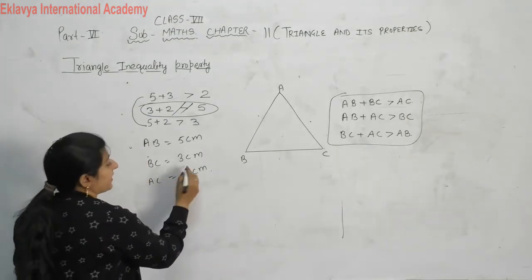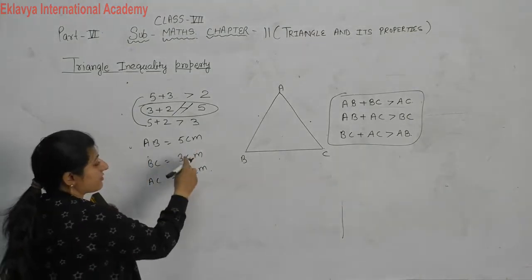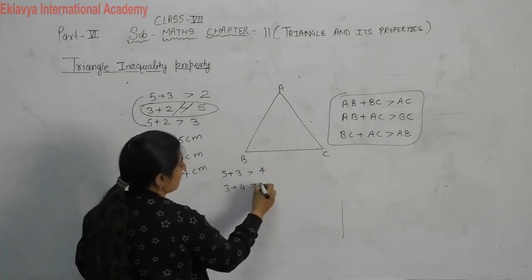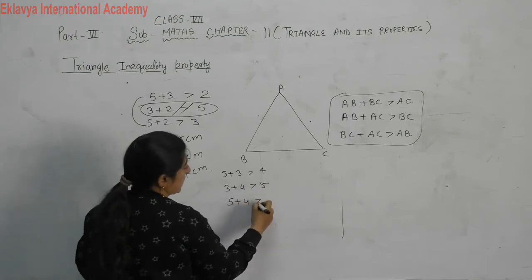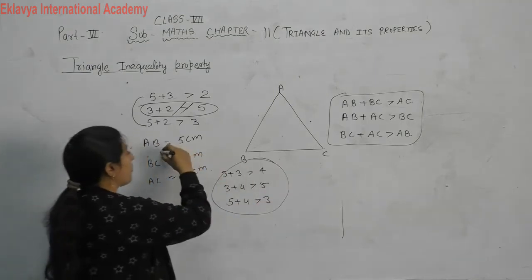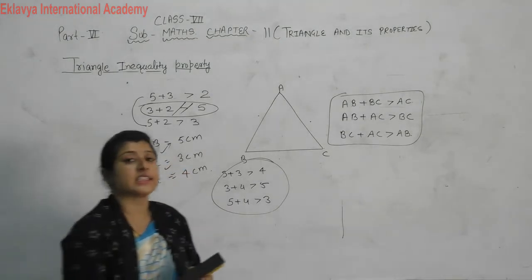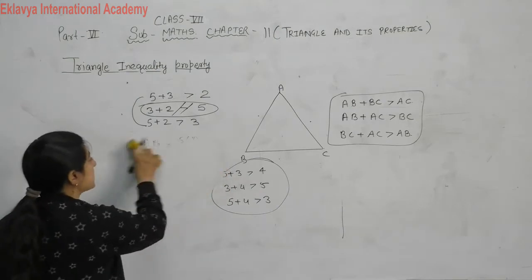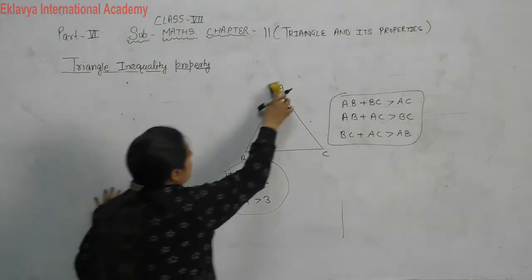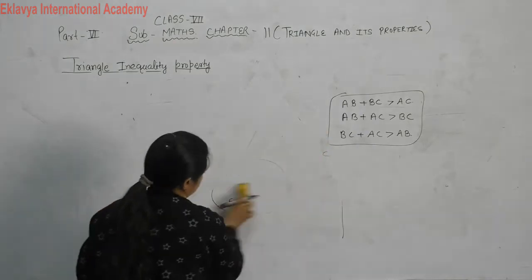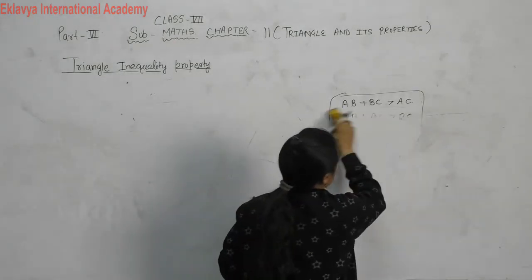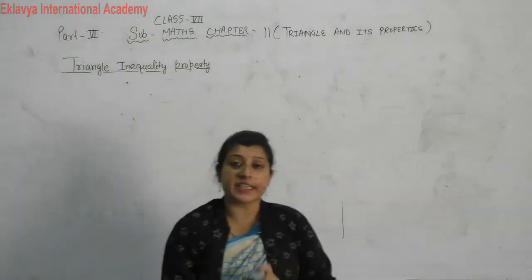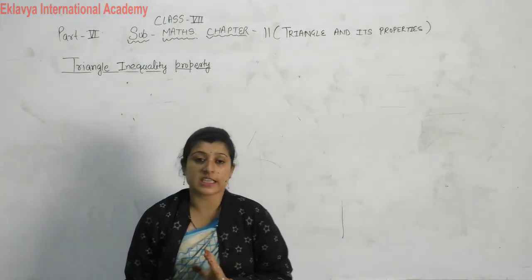But if here it is 4, then you can construct. 5 plus 3 greater than 4, right? 3 plus 4 greater than 5, right? 5 plus 4 greater than 3, right? Then from these given sides we can construct a triangle easily. Now see how we will use this property in our question. What is the property? That the sum of any two sides should be greater than the third side.